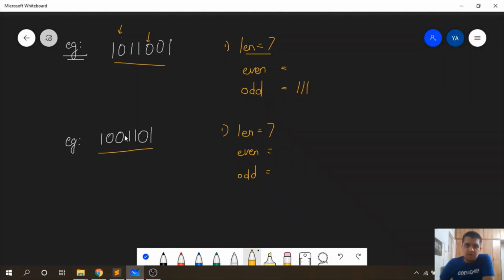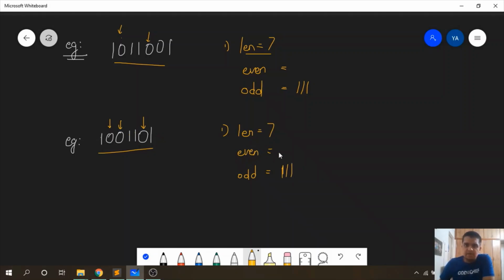Let us check the parity of the count of ones that occur before each zero. This is the first zero. The number of ones before this is 1, so it is an odd number. Before this 0 also 1, so again odd. And before this 0 we have 1, 2, 3. There are 3 ones, which is again an odd number.